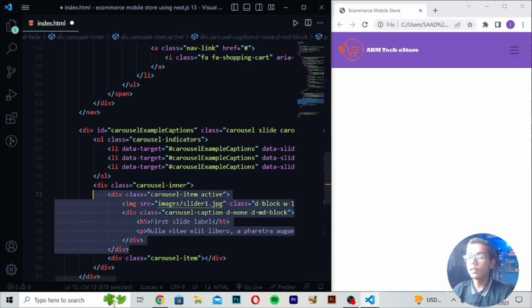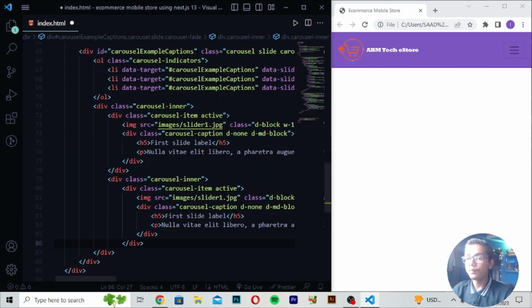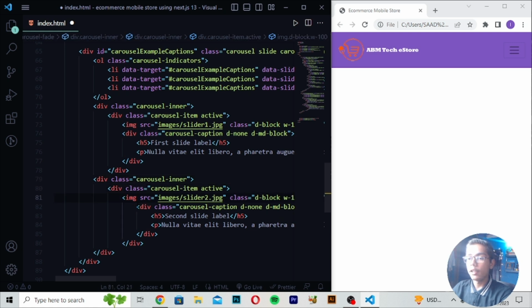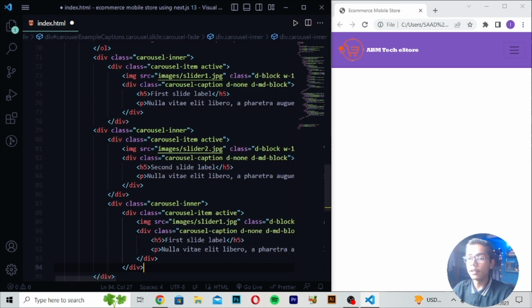So I will be copying this div from here directly, and then you have to paste this div here as well. And after pasting this, here you have to just write here slider2. Then you have to now just write here second slider. So here I will be now just writing second. Then when you've just written this, here you have to just make it at the back here. And then here when you've just written all these stuff, so you can see this, here we have just written this. Then you have to paste this thing again.